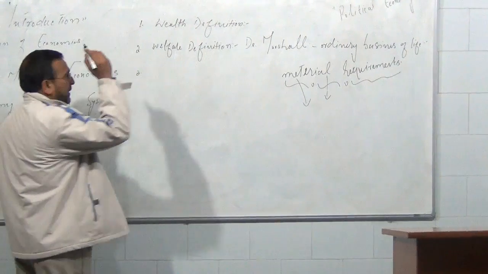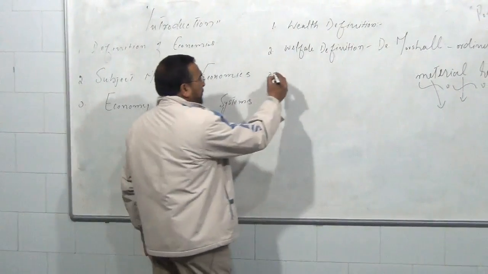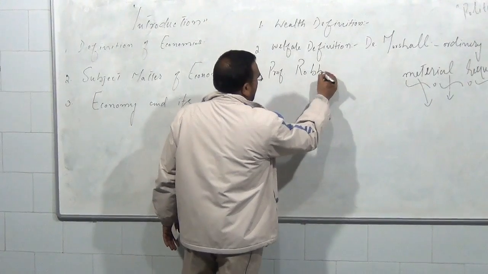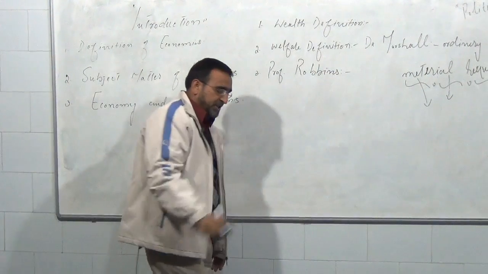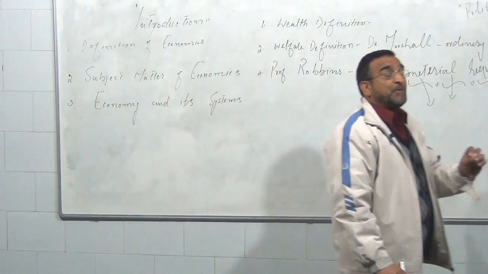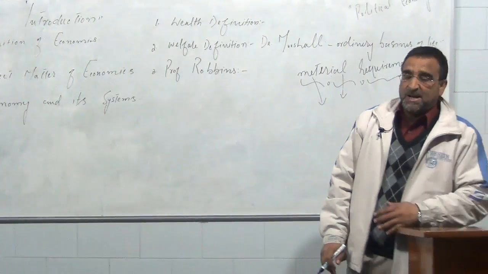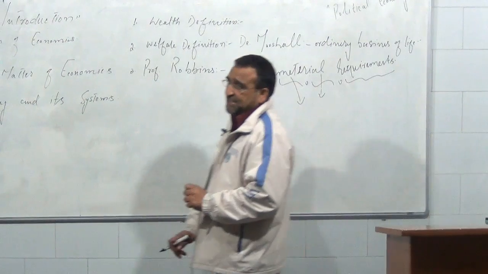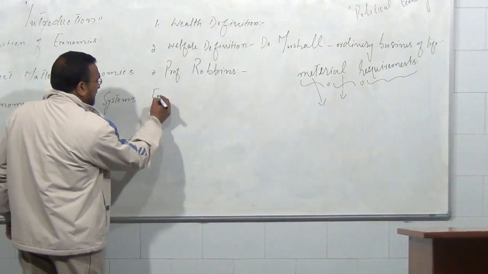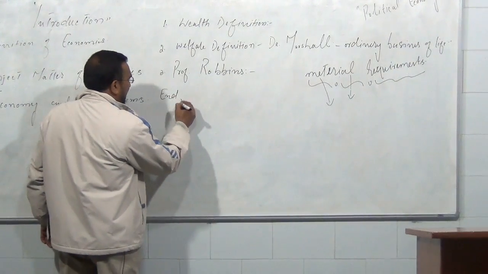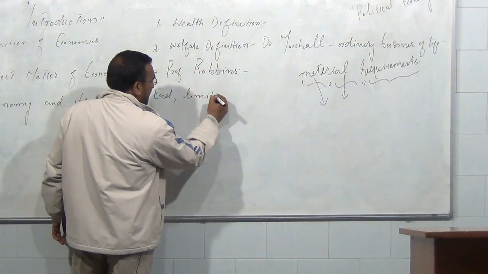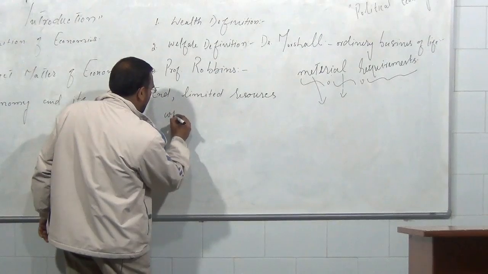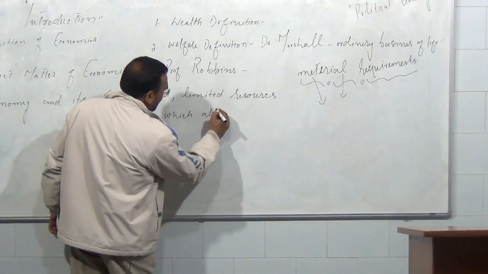Then one more definition of economics was given by Professor Robbins. And this is considered to be a very important, or we can say a scientific definition of economics. According to Professor Robbins, economics is that science which studies the relationship between limited resources which have alternative uses.